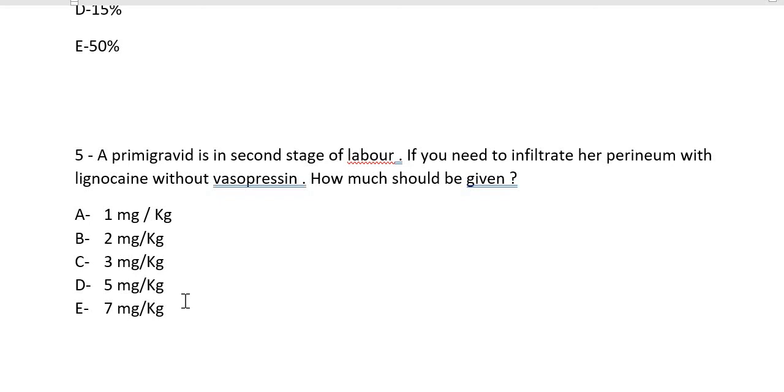And if you give it with adrenaline, then you can give 500 mg. Usually they are not asking about the maximum dose, but you should remember that the maximum dose will be 200 mg if we are giving only lignocaine or lidocaine, and it will be 500 mg if we are giving lidocaine with adrenaline.